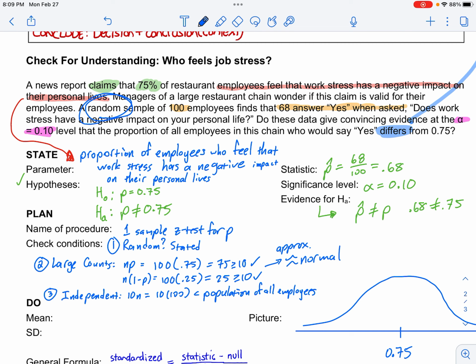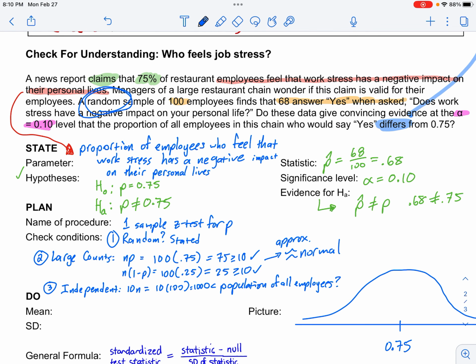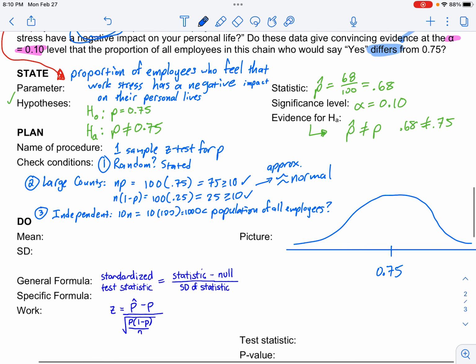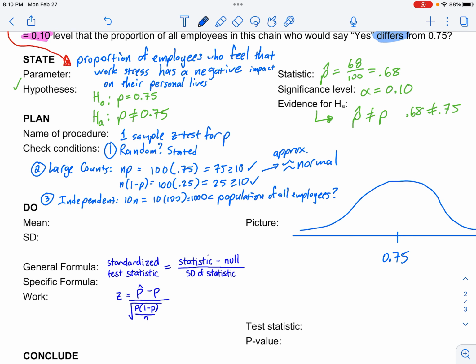Do we know if there's 1,000 employees? I don't know, right? So you would maybe say, I'm not sure. So 10 times 100 is 1,000, right? Is 1,000 less than the population? Maybe put a question mark. You could say proceed with caution. I don't know.